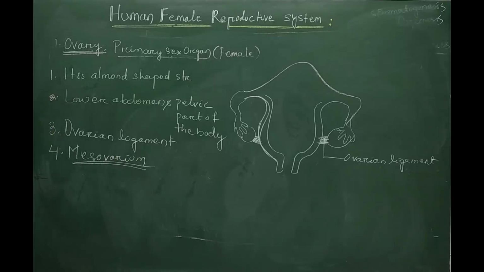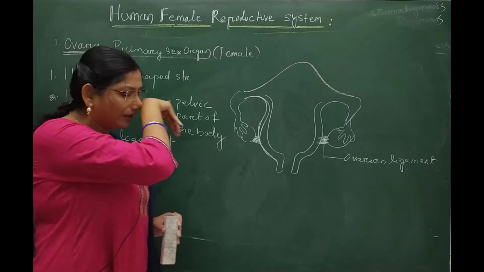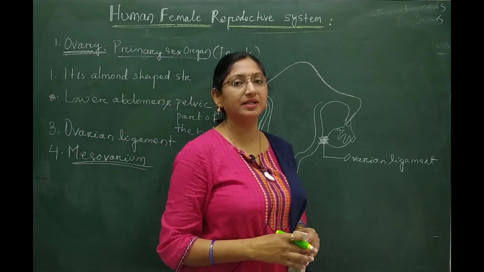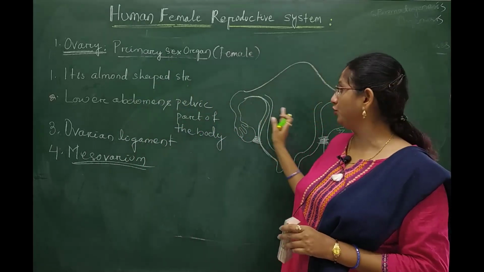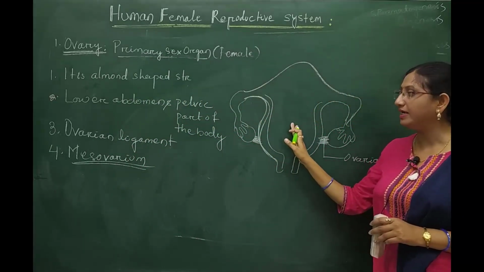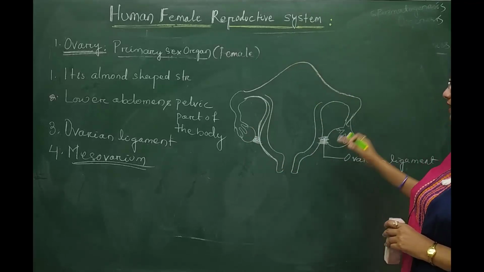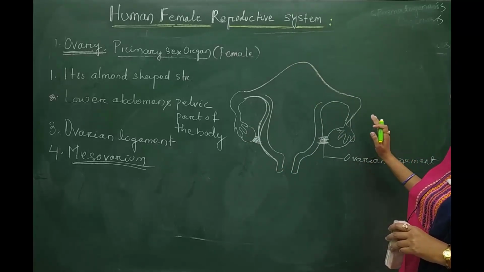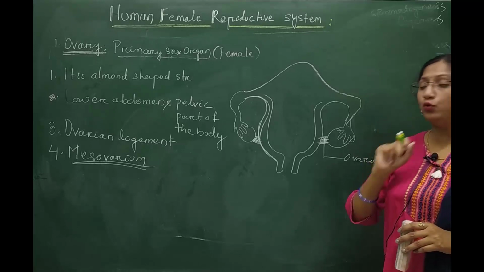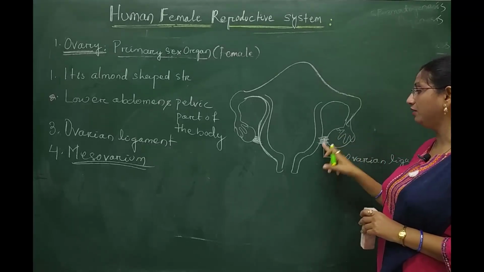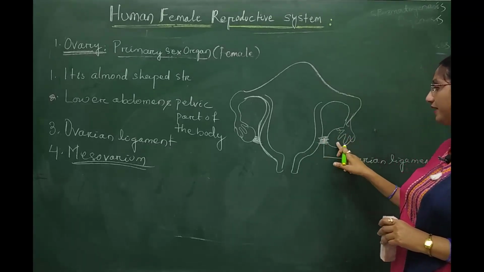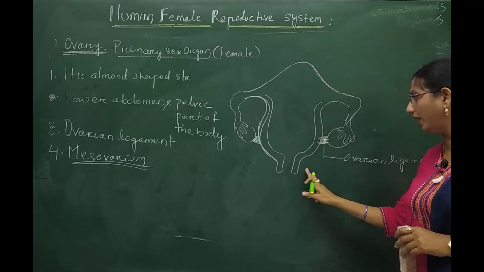So, here is the total location of the ovary. The two ovaries are present at either side of the uterus and are found in the lower abdomen of the female body. They are held in position with the help of two ligaments. The first, the ovarian ligament, attaches the ovary to the uterine wall.